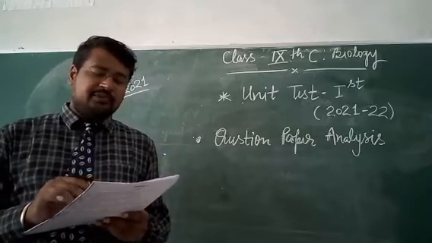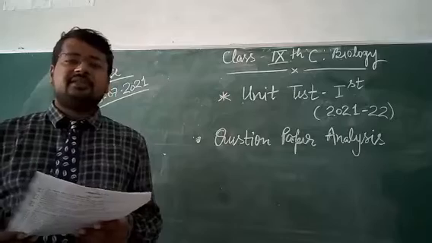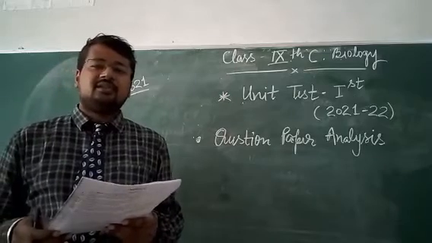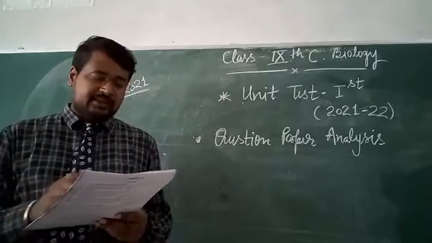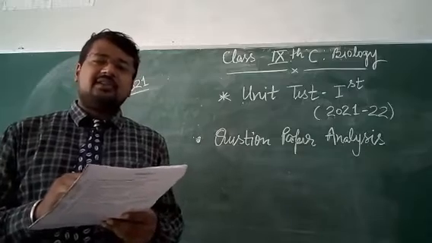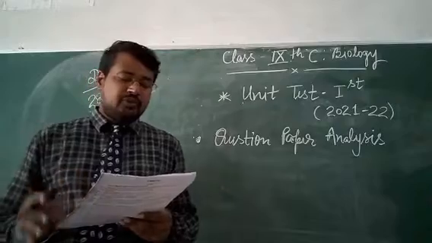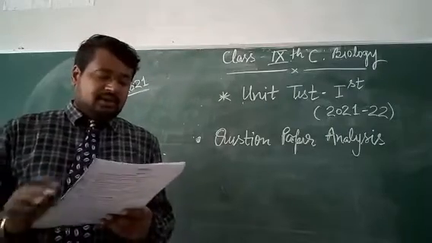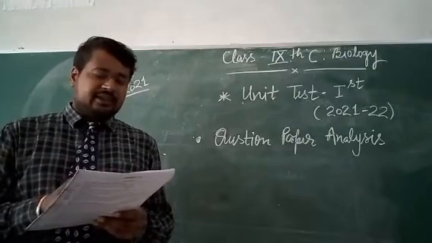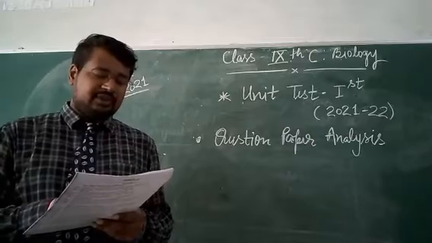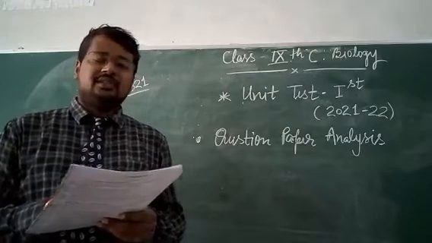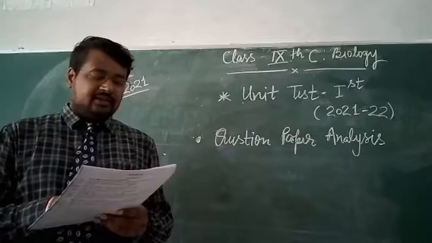Write two differences between prokaryotic and eukaryotic cell. We have discussed it already through a comparative table analysis. Define osmosis. Write proper definition of osmosis. Write two uses of osmosis. This is the fifth question. So define and write the two uses. What is plasmolysis? Question number 7.